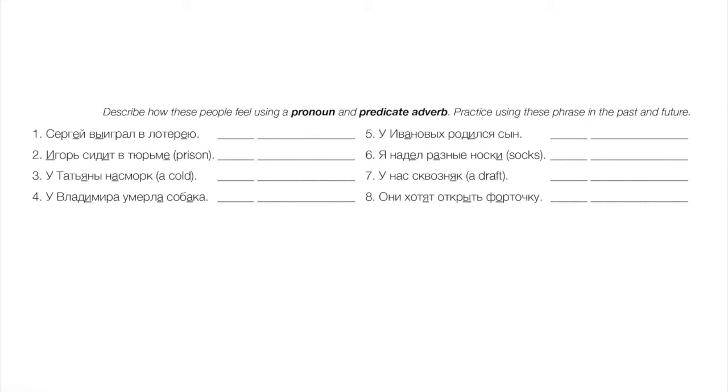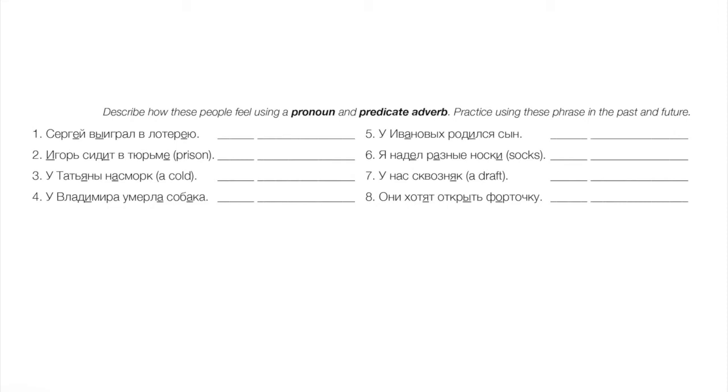3. У Татьяны насморк. Okay, she has a cold. Let's say she feels sad because of her cold. Ей грустно. Ей грустно. Ей не весело. Ей плохо, right? She feels badly.